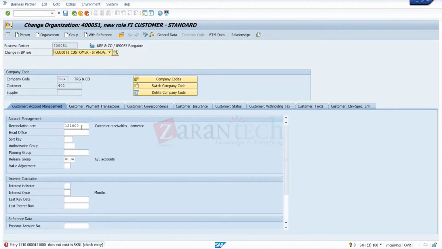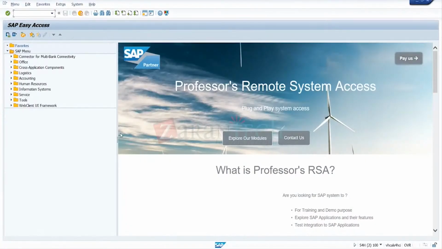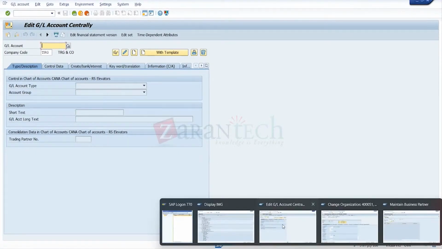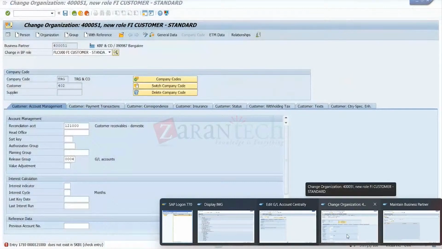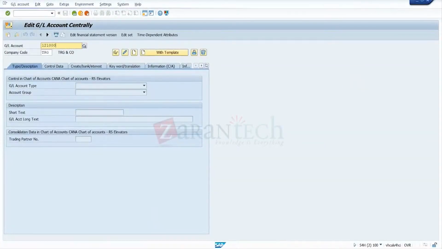I'll do one thing. So I go for F00. The problem is the standards in the demo system. This account is not there in 1710. So what is this account number in 1710? What is the number we got? 121000. 121000. So okay, so go for it.